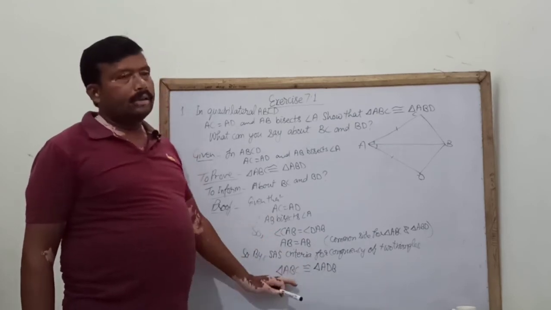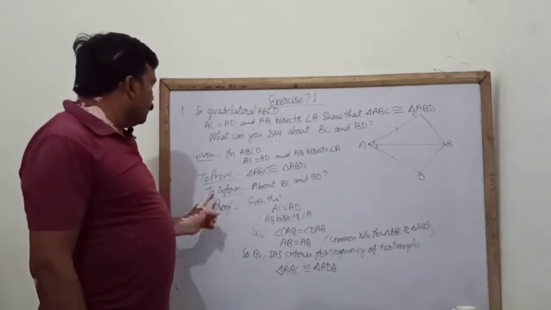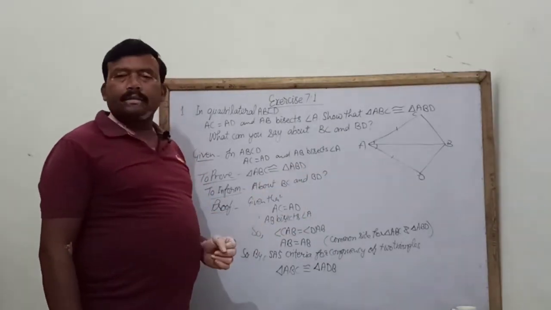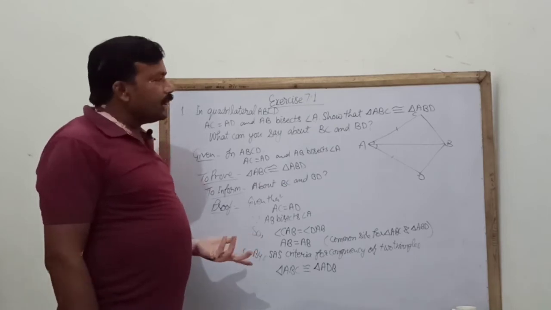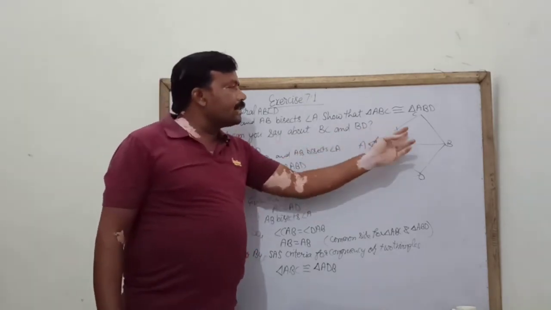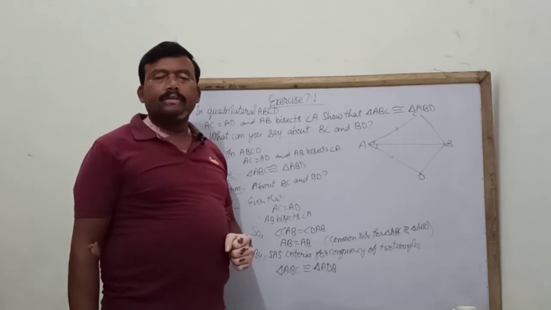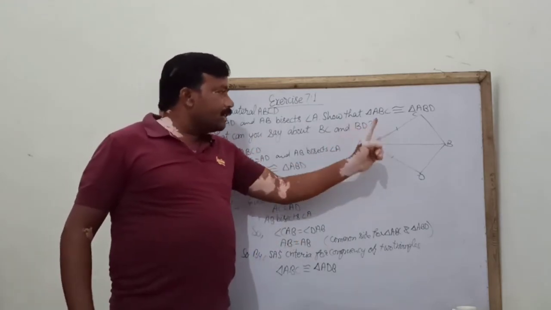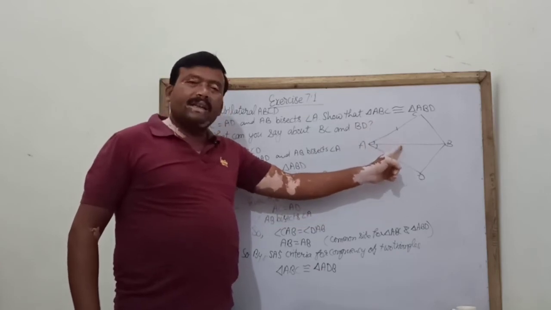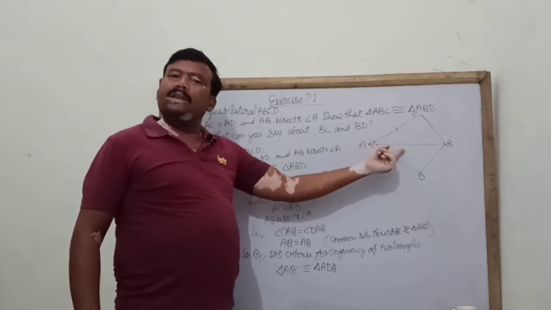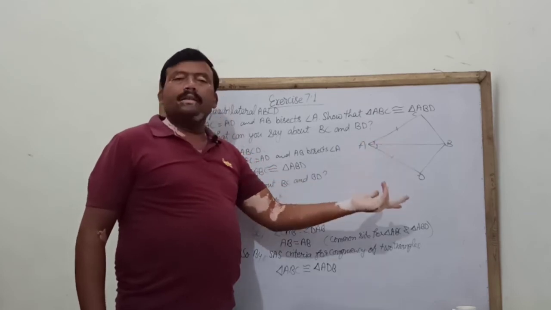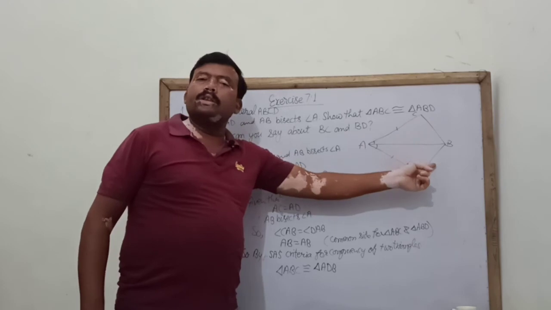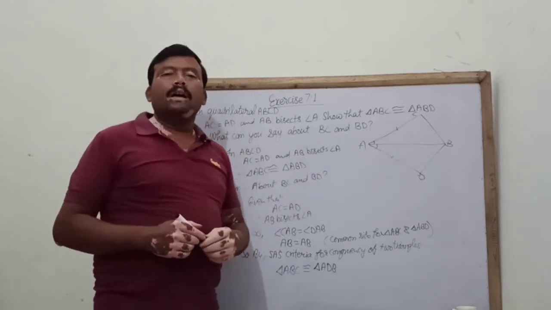But first, one information is about BC and BD. So what can you say? If these two triangles are congruent, then we know that the corresponding sides are equal. This side equal this side. This is the common side, means this side equal to itself, means the remaining two sides will be corresponding to each other, then these will be also equal.